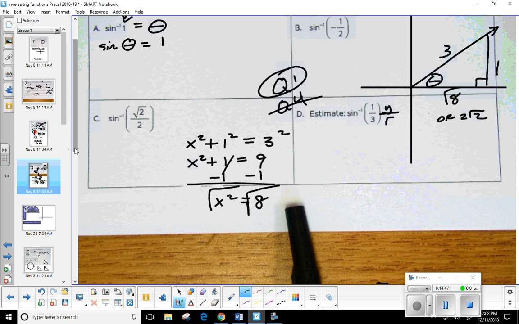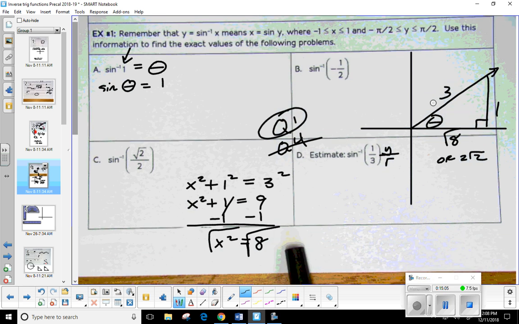Now, let's take a look. Is it a 45, 45, 90? Okay, yep, so 1 does not equal the square root of 8. So it's not 45, 45. Is it at least 30, 60? No. A couple of things. One, remember the hypotenuse should always be exactly double the shorter leg. Well, 3 isn't double 1. And if I multiply 1 times the square root of 3, it's not going to give me the square root of 8. So this is going to happen from time to time. We have a triangle that's not a 45-45 or a 30-60.